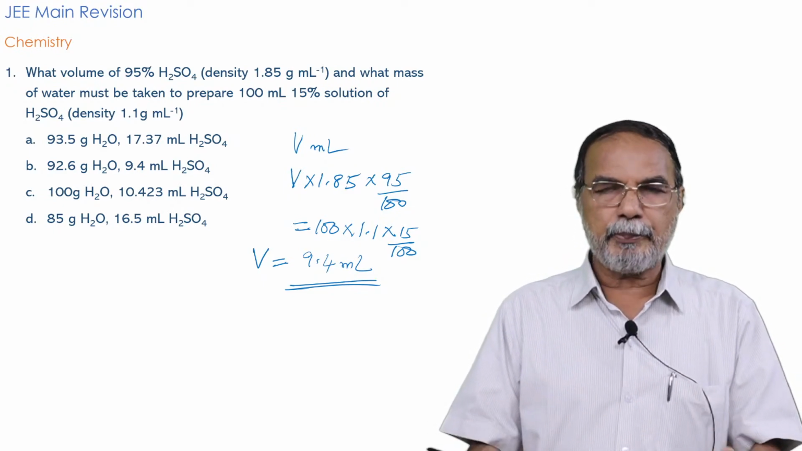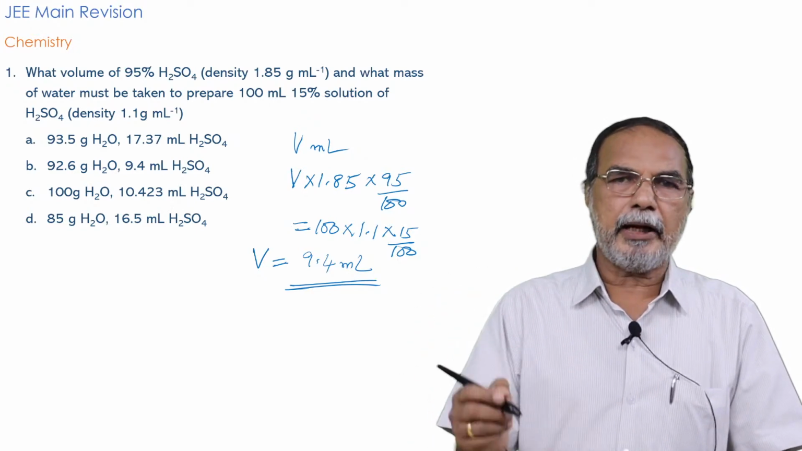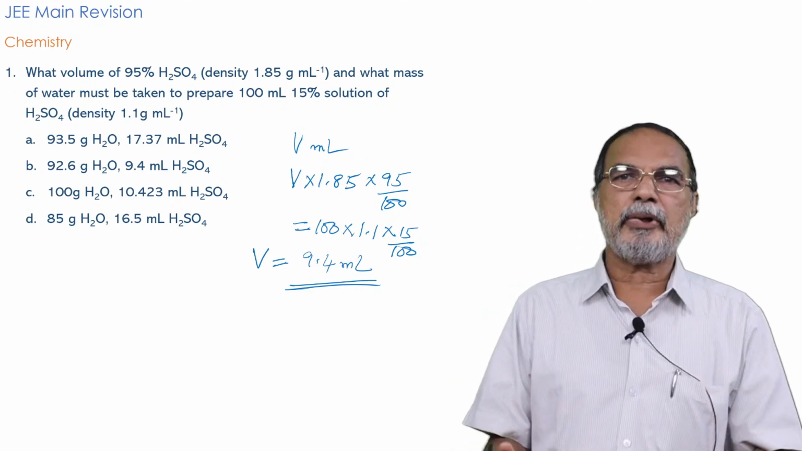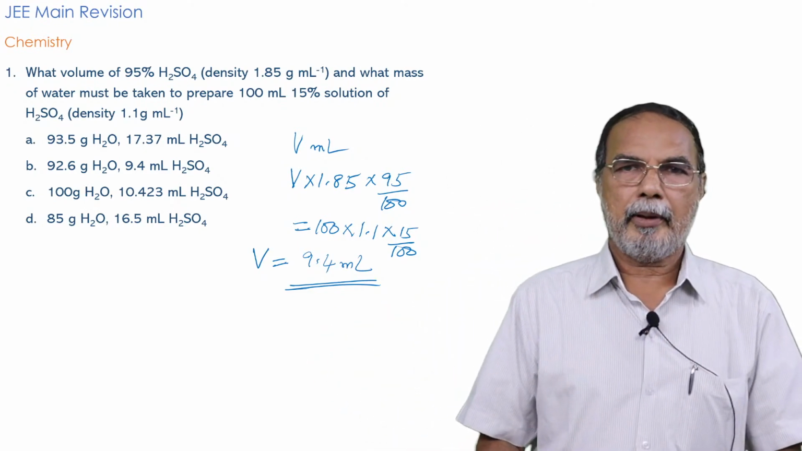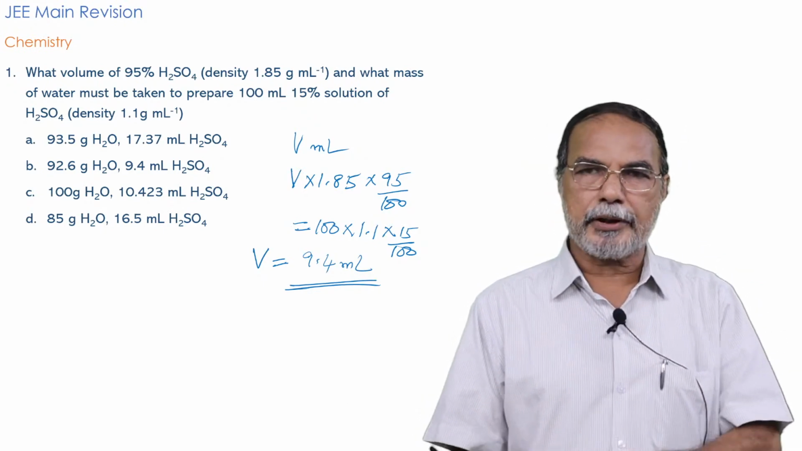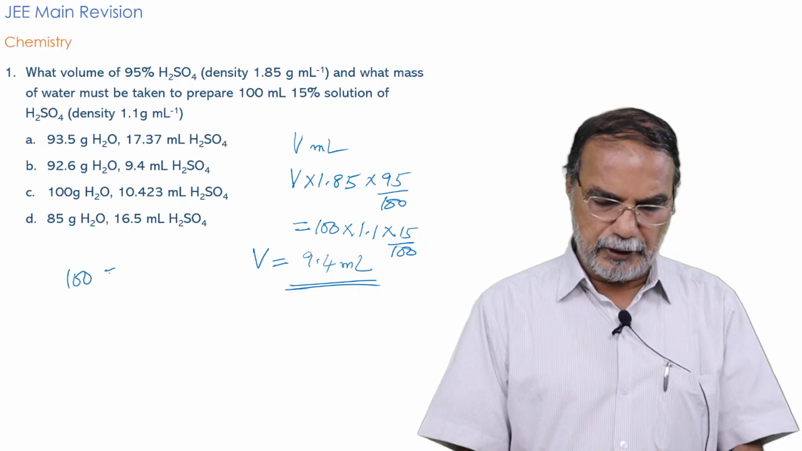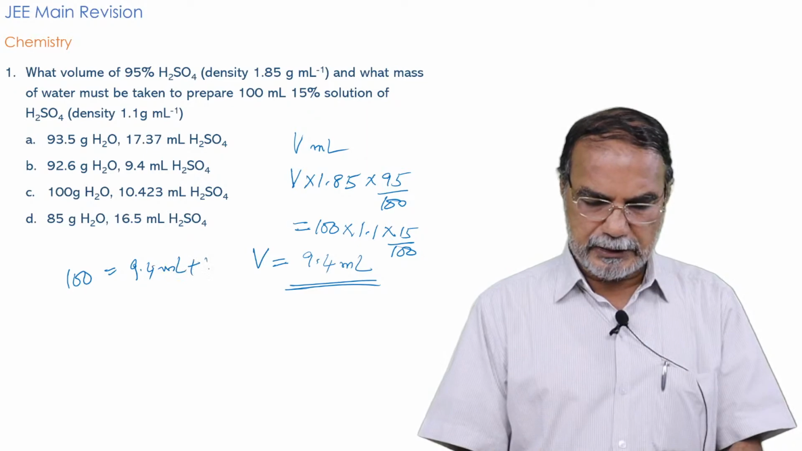And what you have to prepare is 100 ml. That means you have to add water to this to make it 100 ml. Suppose we assume that there is no change in volume during the mixing, then this 9.4 ml plus what must be equal to 100. That means 100 is equal to 9.4 ml plus V' ml.